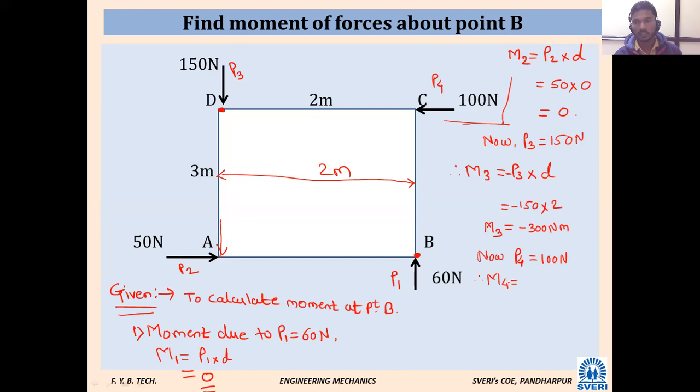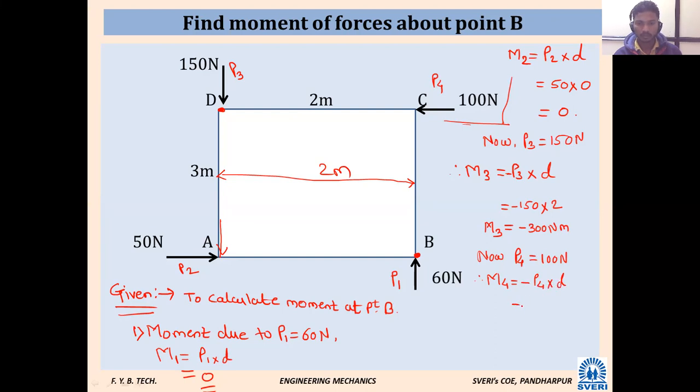Imagine you hold point B in your right hand and that 100 Newton force is applied at point C. How will the object rotate, clockwise or anti-clockwise? Anti-clockwise. Very good. So which sign do we have to consider for moment? Negative. So minus P4 into D.